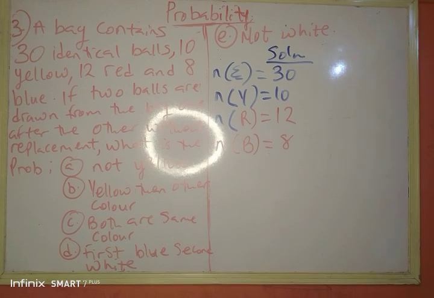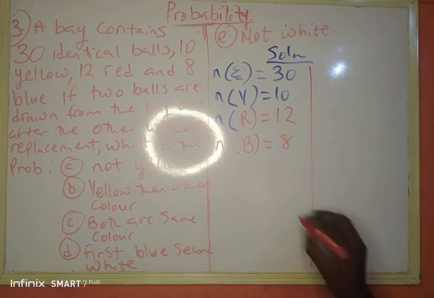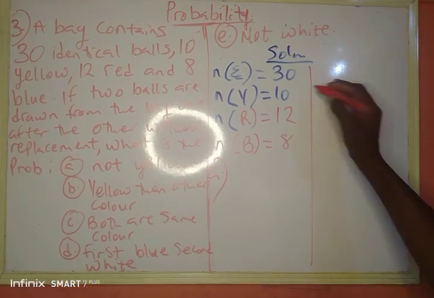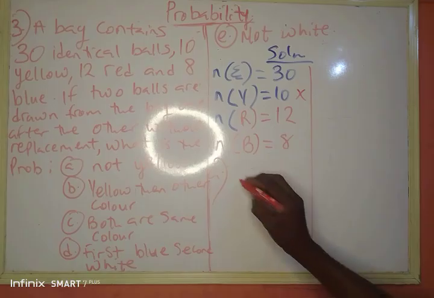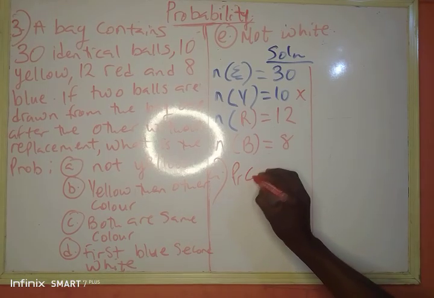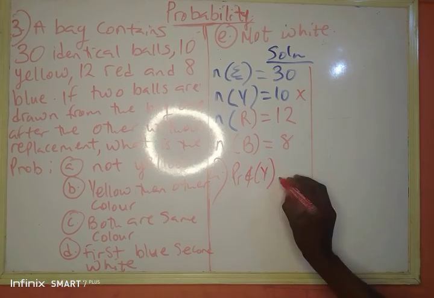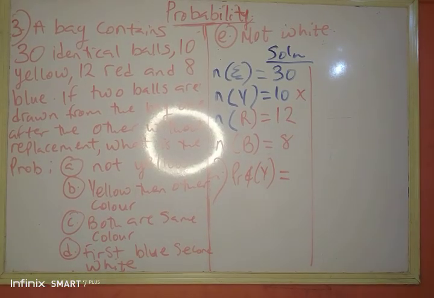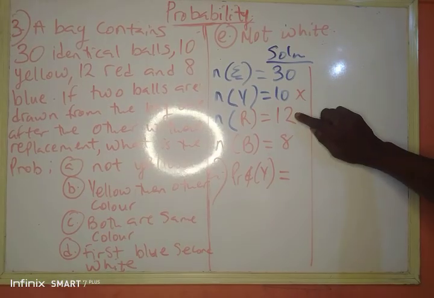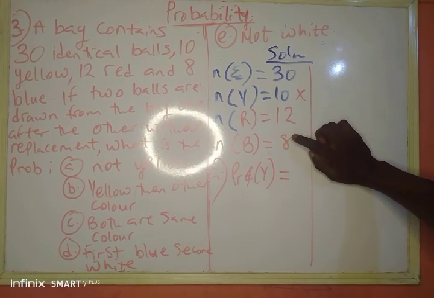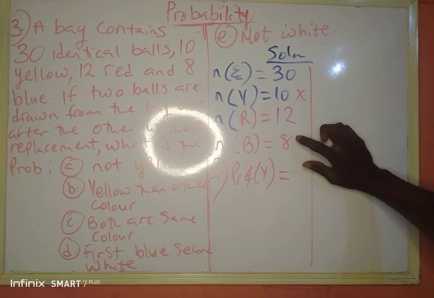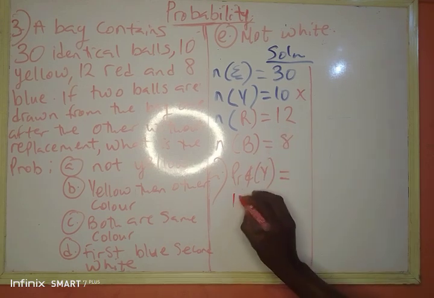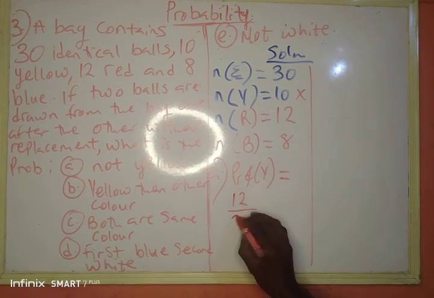For question A, let me divide this board again. They said not yellow, which means I'm not picking yellow. That means the probability of not picking yellow will be equal to... okay, let's go. I can pick either red or blue. So the probability of picking red is 12 over 30.